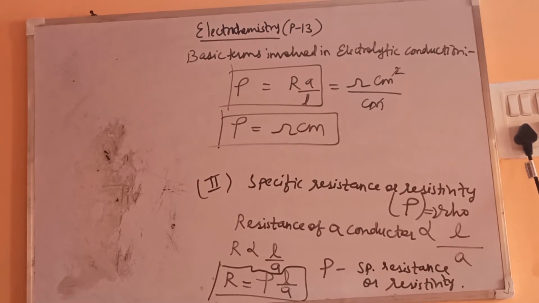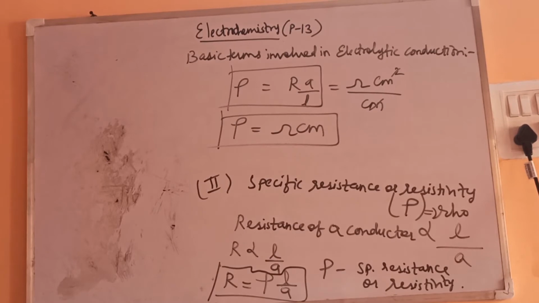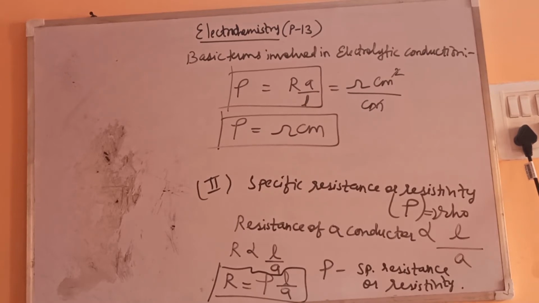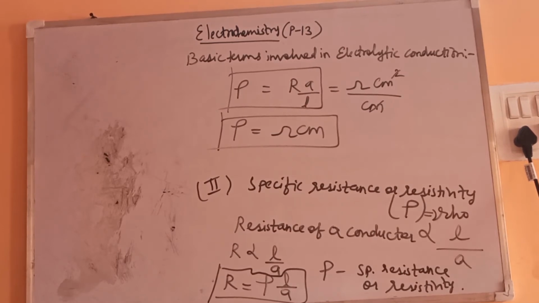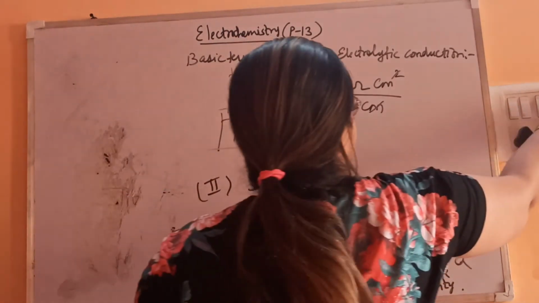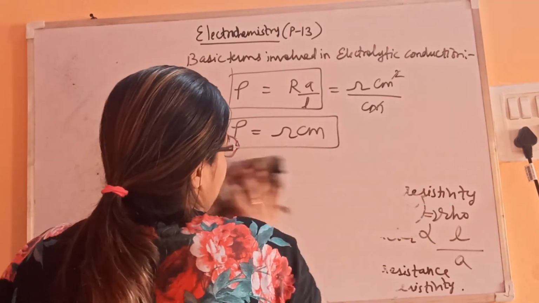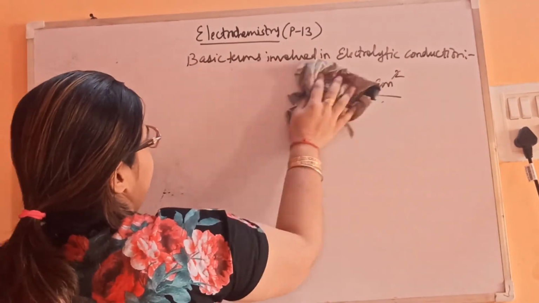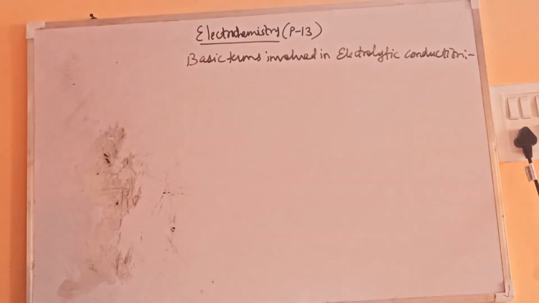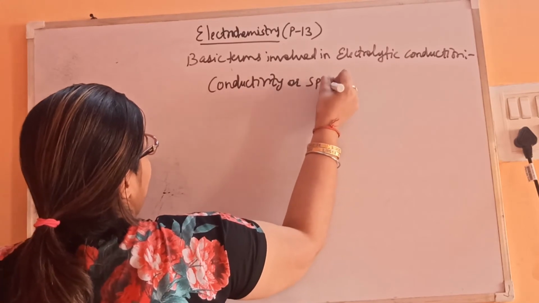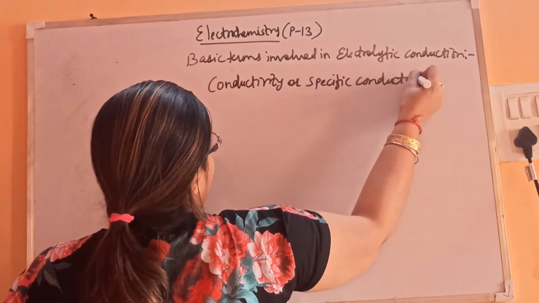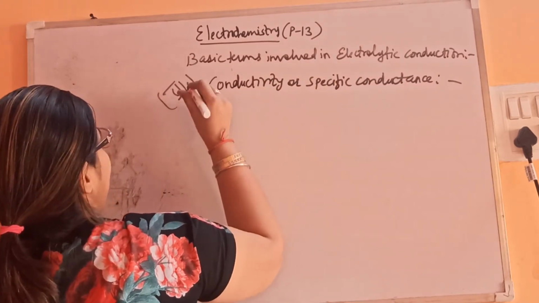So now let's see the conductivity, or specific conductance, which is represented by kappa.